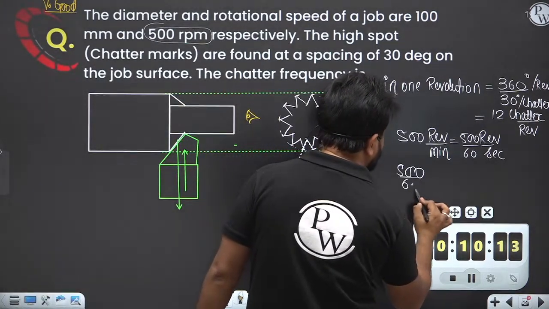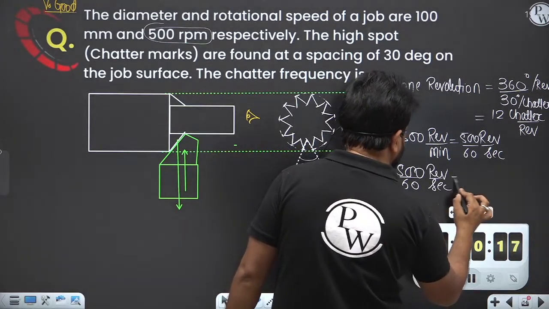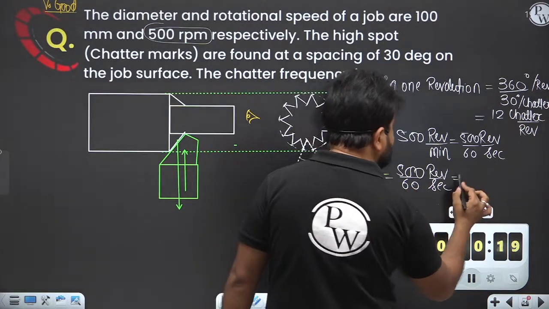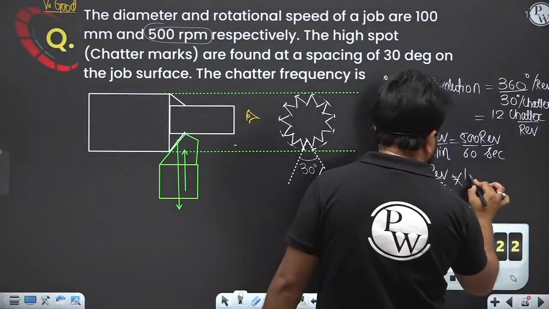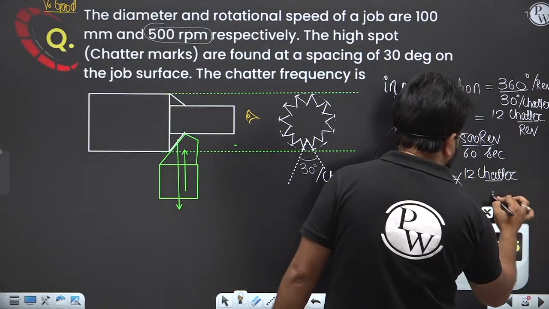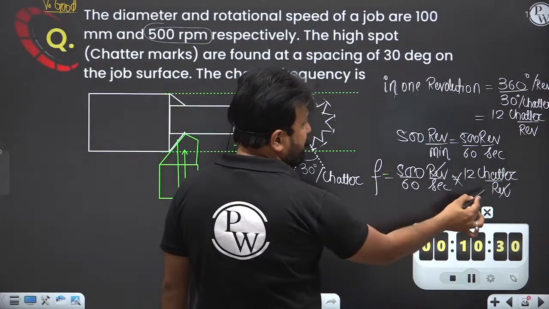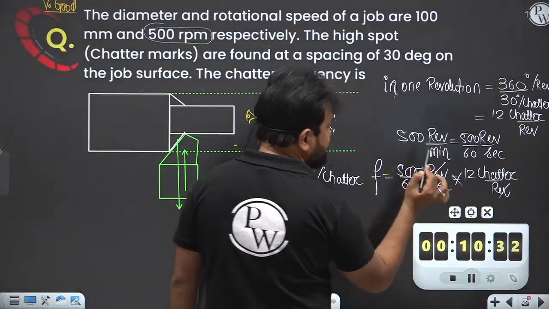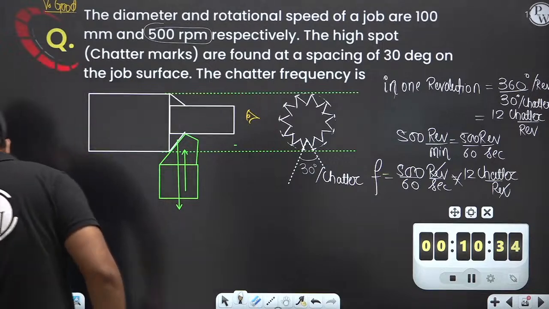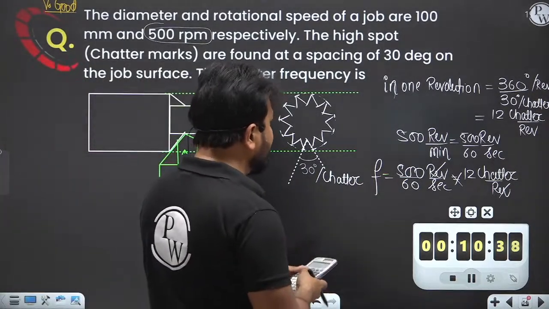500 divided by 60 revolutions per second. I'm trying to find out the frequency. Multiply by 12 chatters per revolution. So here you can see the revolution cancels. So chatter per second, that is the frequency. That much chattering is going to happen per second.